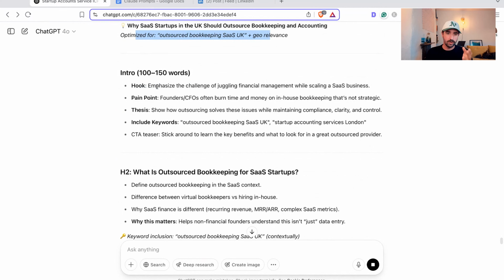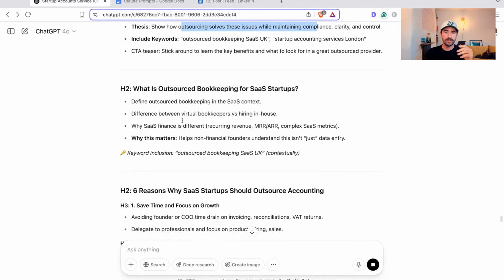It's giving us the hook: emphasize the challenges of juggling financial management while scaling a SaaS business, hit the pain point for our ICP, the thesis about the solution or why we can solve this problem, and include keywords in there. This is a directive to whoever is writing this content.